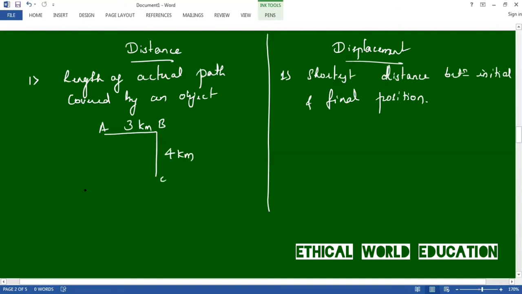So the total distance, or simply distance covered, will be 3 plus 4, that is 7.